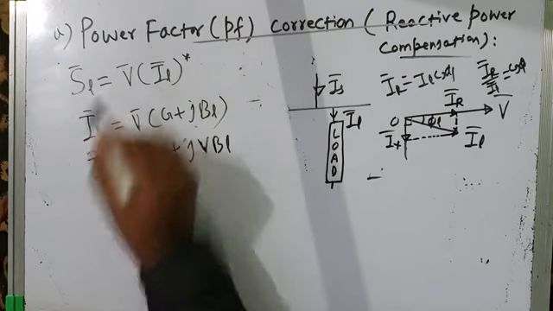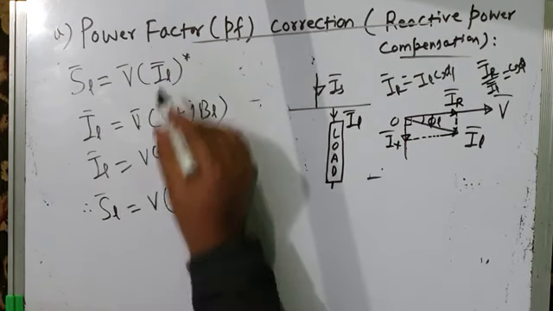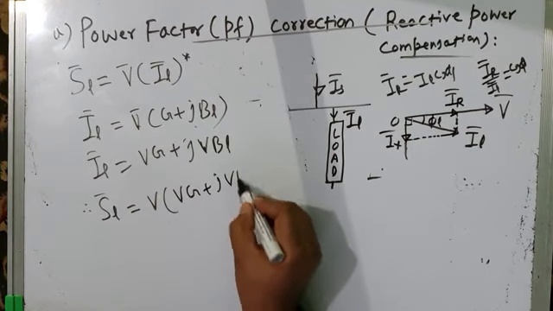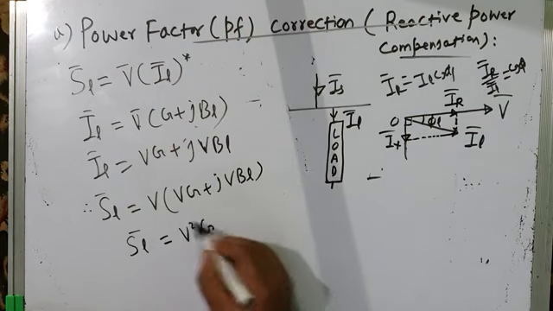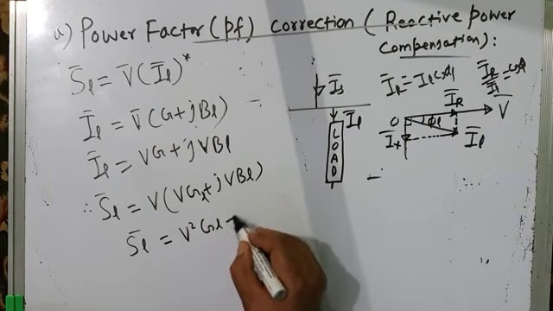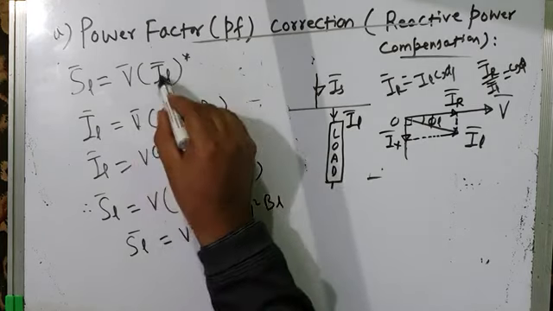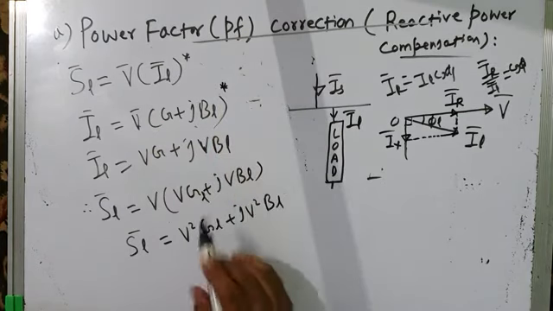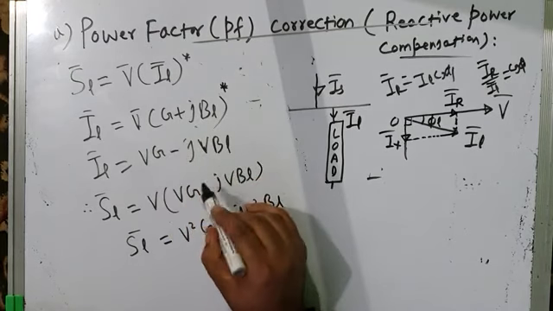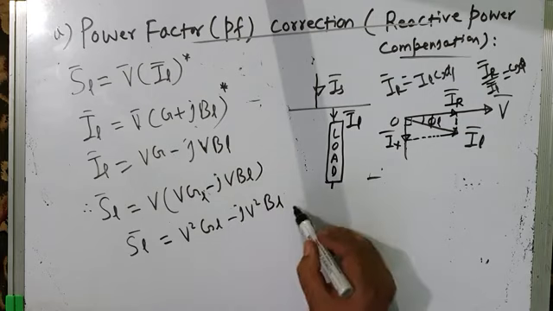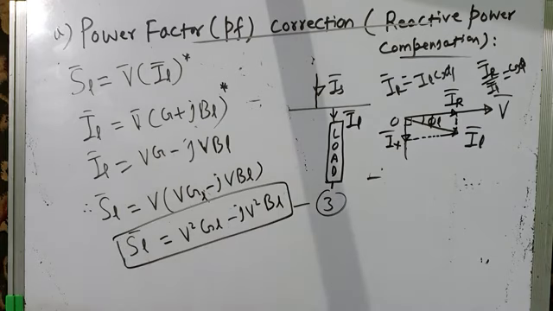Therefore load apparent power is V into IL star, which is V square GL plus JV square BL, with the complex conjugate turning each plus into minus. So this will be minus. This is another equation, let's call it equation 3. This is another form of apparent power of the load.